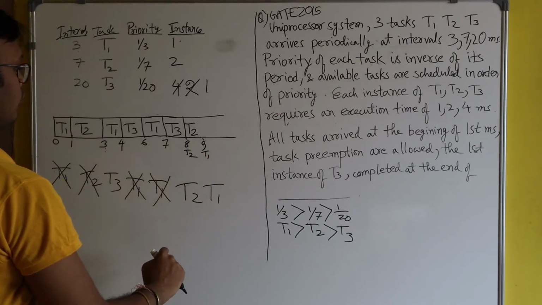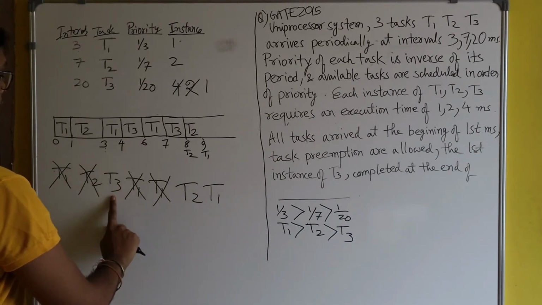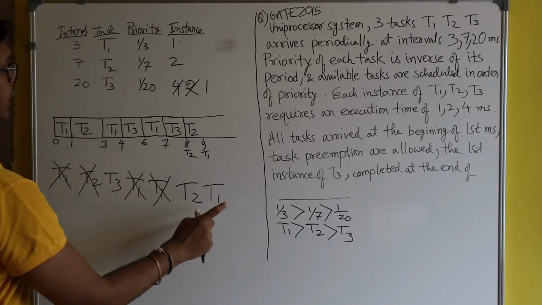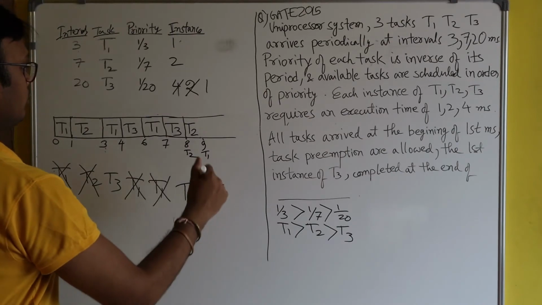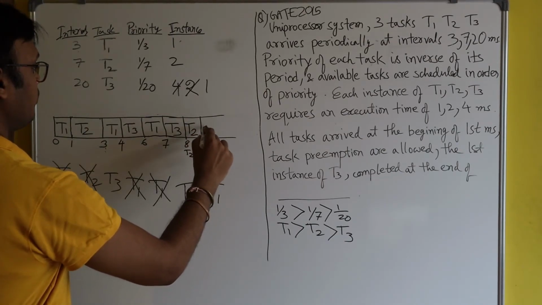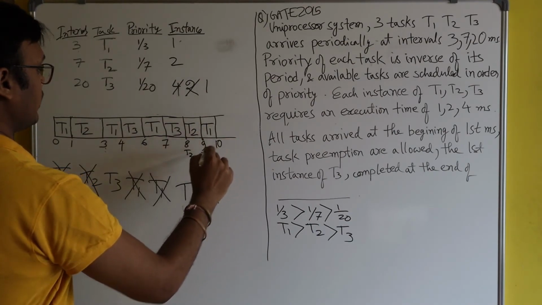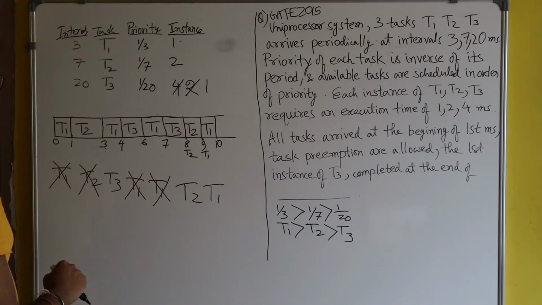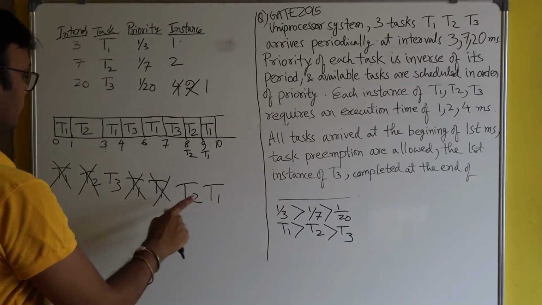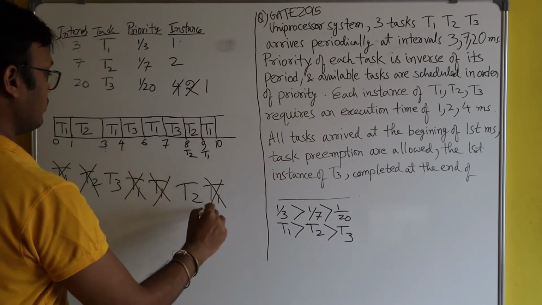So you see we have all three processes available, T3, T2 and T1, and T1 has the highest priority. So again CPU will be given to T1 here. From 9 to 10, it's T1 again. So now T1 has completed its 4th instance.